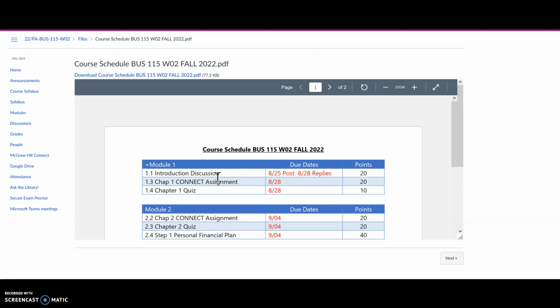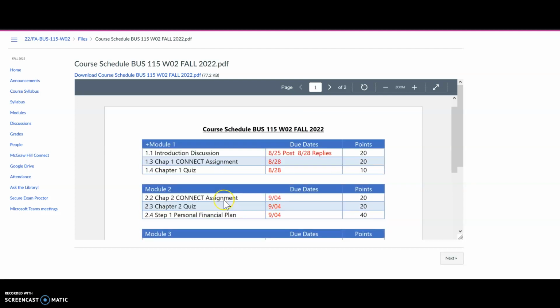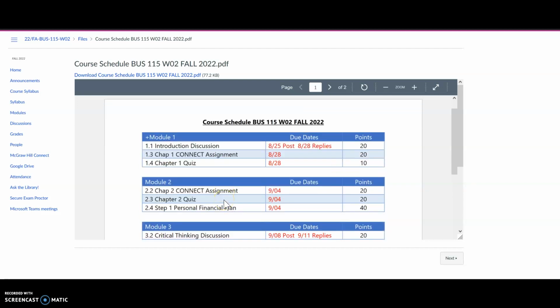This course is an auto-access program at OTC, which means you'll have access to the digital content for the course through Canvas on the first day automatically. But this is what the course calendar looks like. So if you look at Module 2, it includes the Connect assignments and a quiz, Chapter 2 quiz. Here's Step 1 of the Personal Financial Plan. There's a complete description of each step of this financial plan further down in the modules page that we'll go to in just a minute.